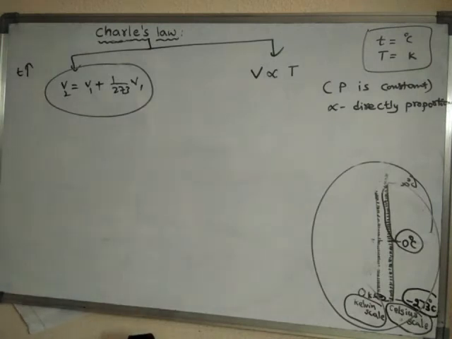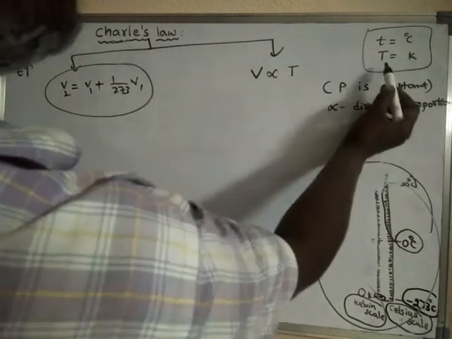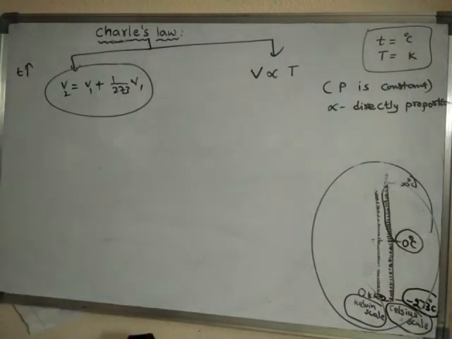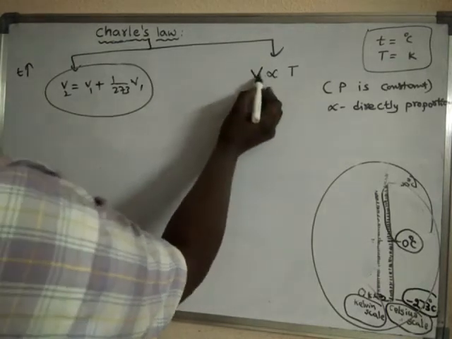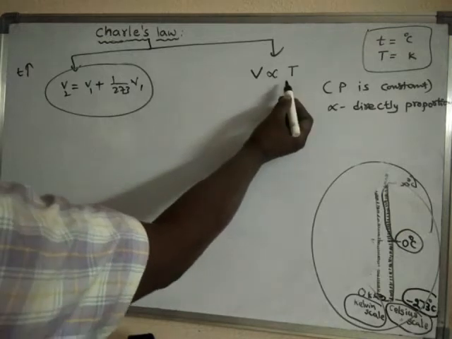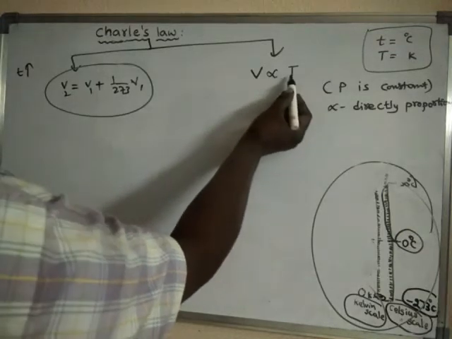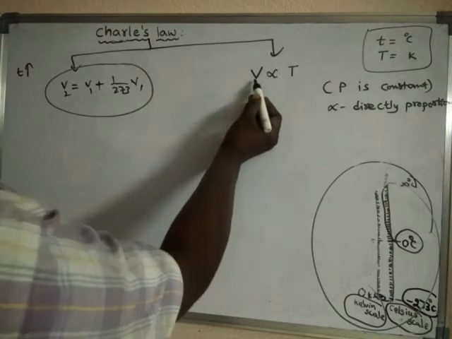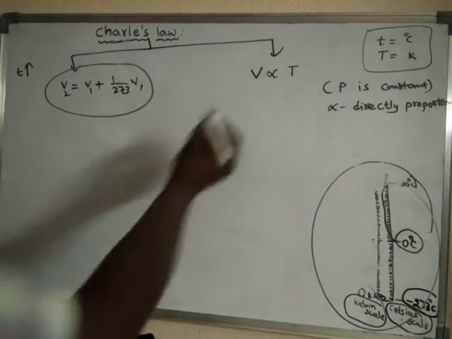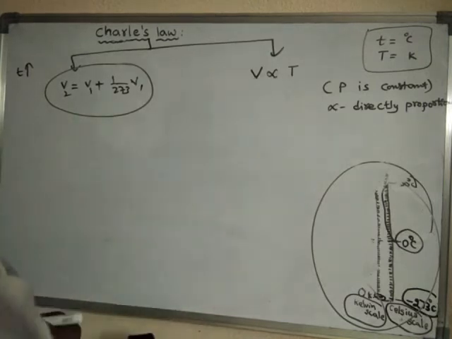Volume of gas is directly proportional to Kelvin temperature. Capital T indicates Kelvin temperature. Small t indicates degree centigrade temperature. So if V is the volume of the enclosed mass of gas and T is the Kelvin temperature, what is T? Kelvin temperature. What is V? Volume of the dry gas. Then V is directly proportional to T.